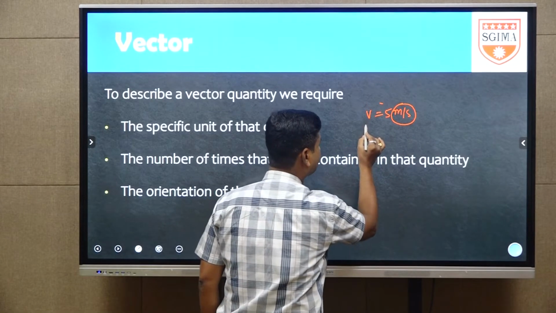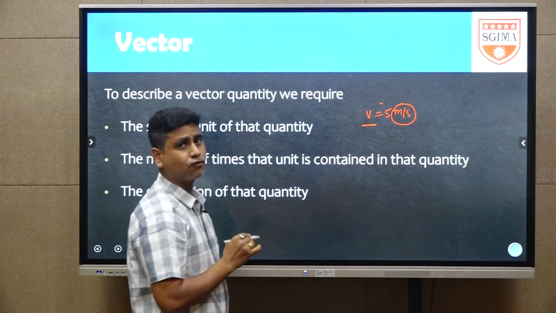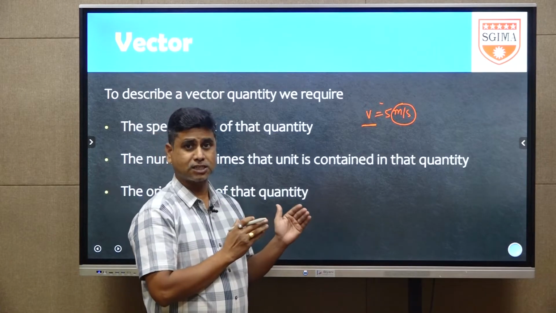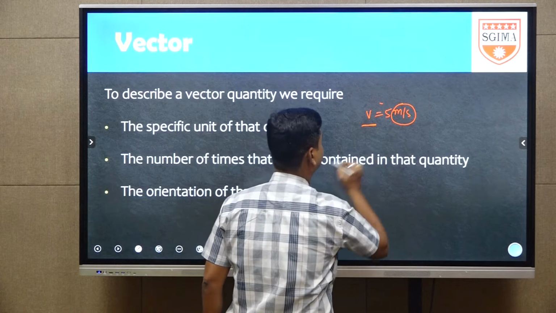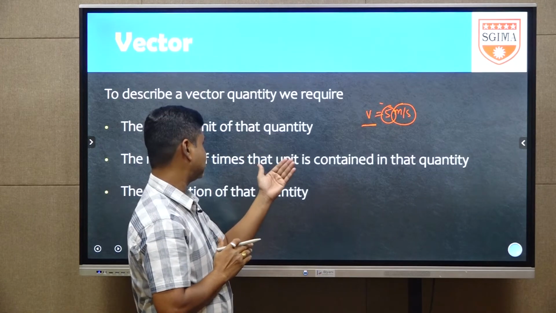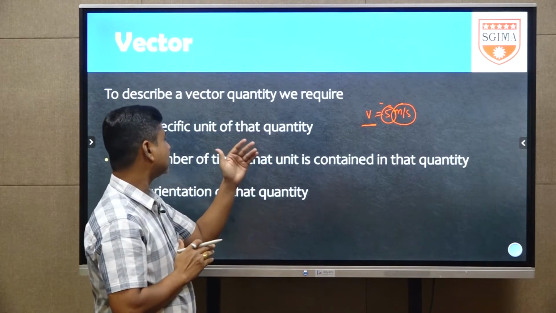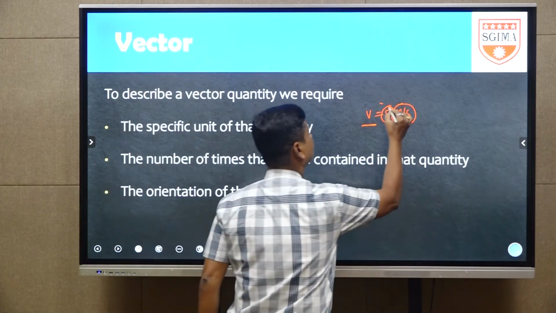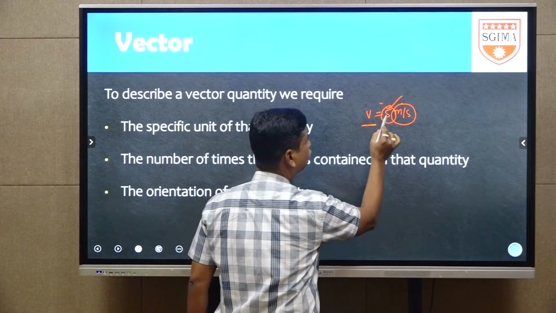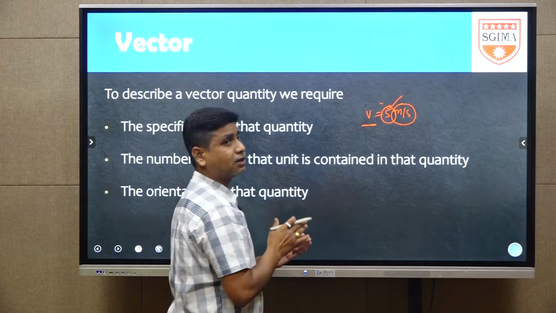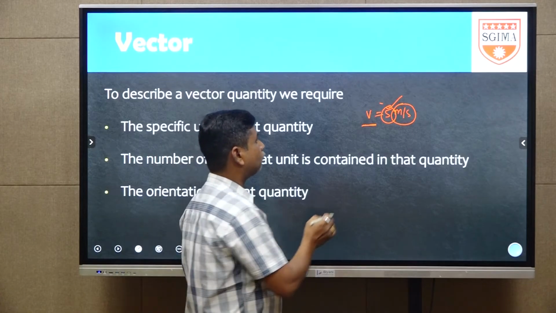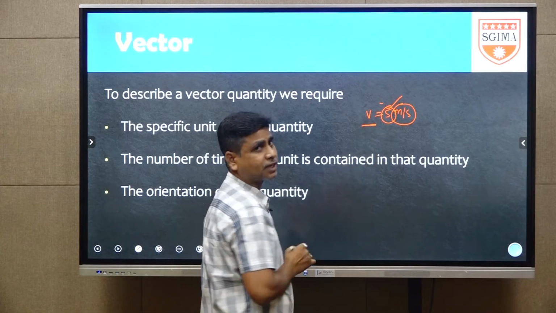This velocity is measured in terms of meter per second in the SI system of units, or international system of units. Next, this 5 is meter per second unit. The unit, how many times is it there, that is represented by the 5. Here 5 times are there. That's why this velocity equals 5 times meter per second. It means the girl is running with a velocity 5 meter per second. Here 5 is the numerical value, meter per second is the unit.